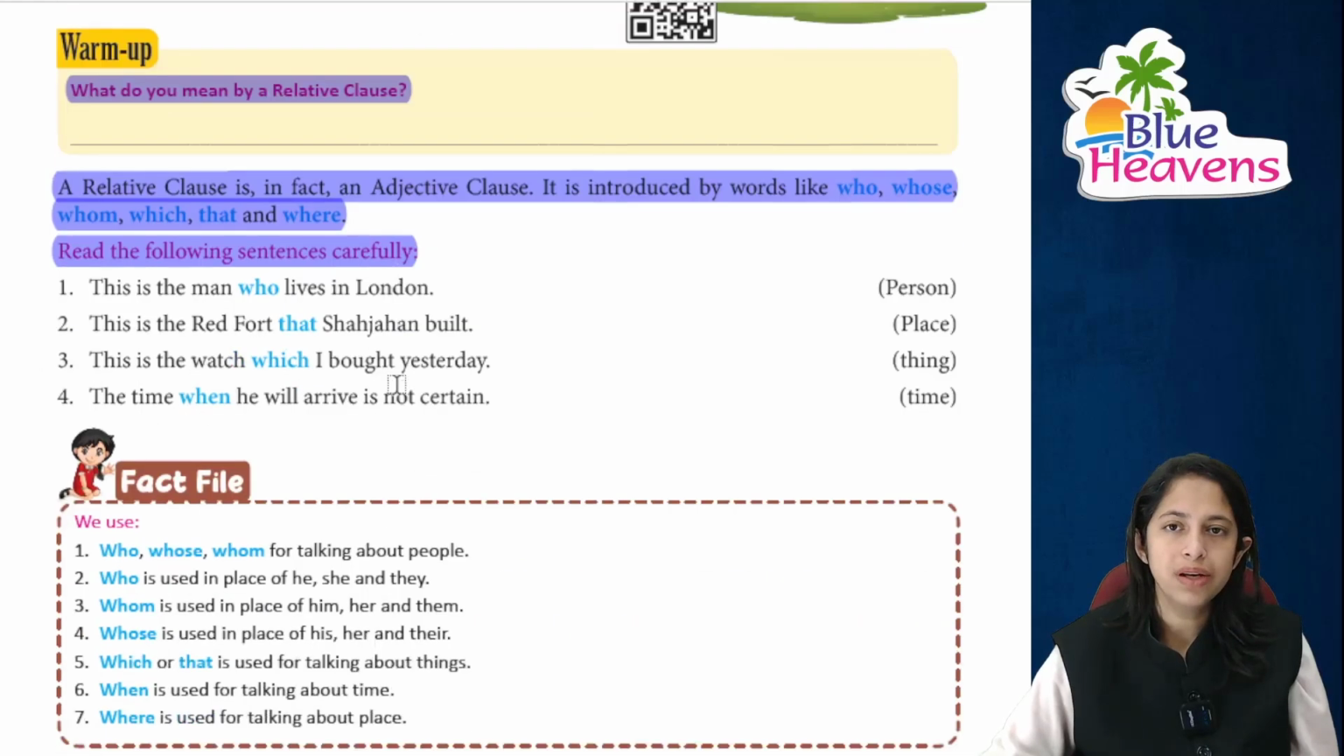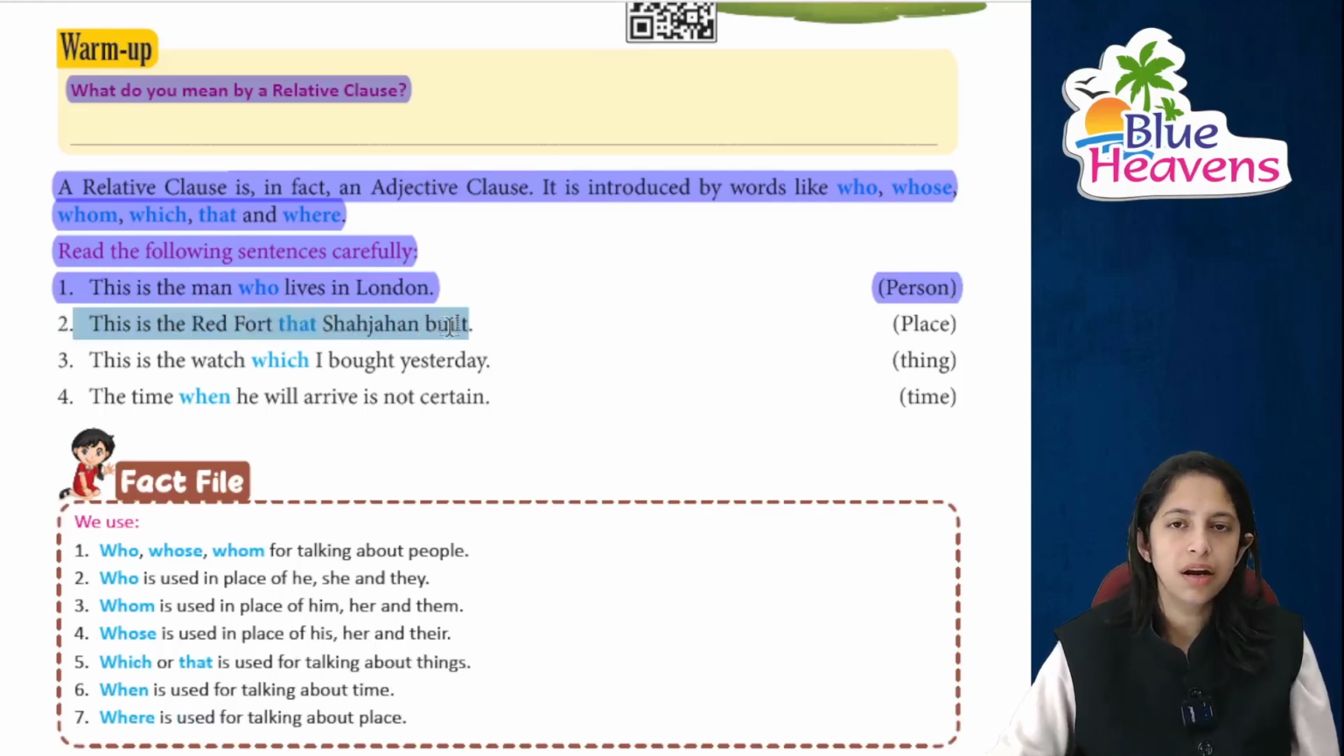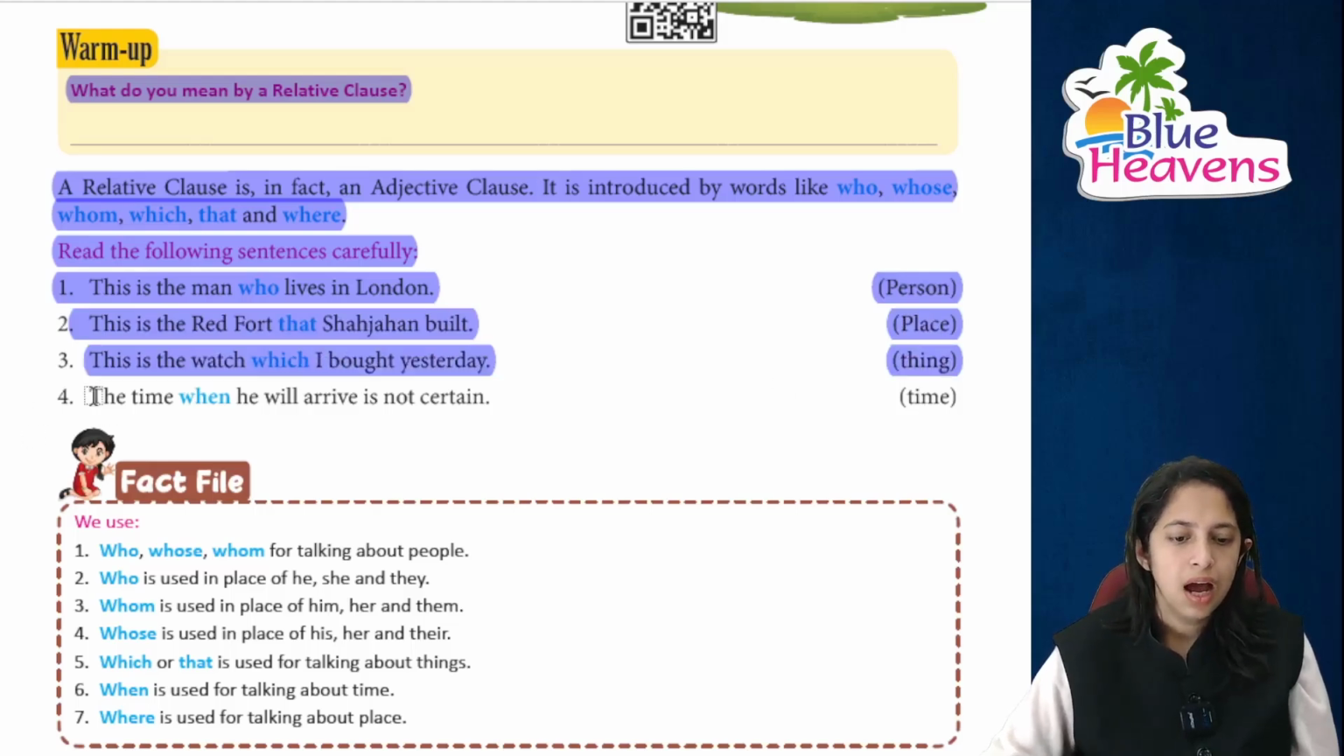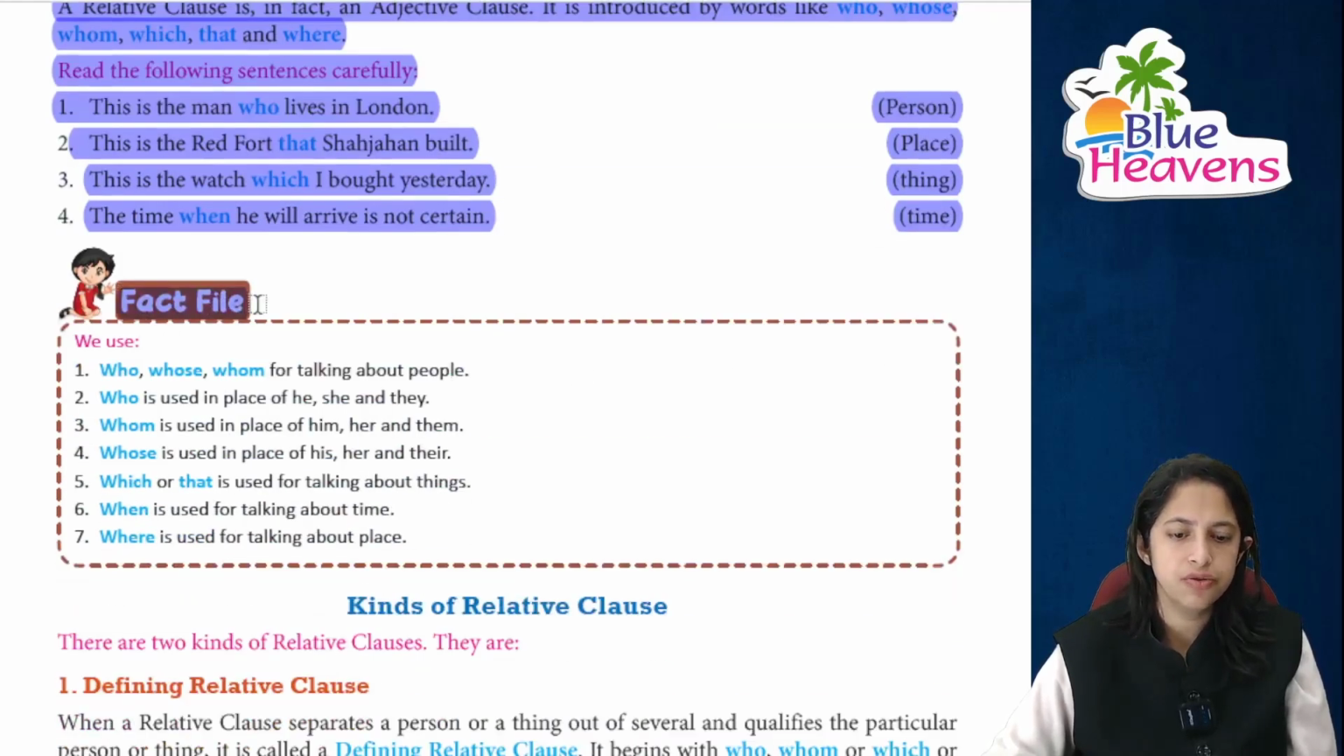You just read the following sentences very carefully. This is the man who lives in London. ये क्या है? Person. किसी के बारे में बात कर रहे हैं. This is the Red Fort which is built, that is built by Shahjahan, of course. This is the place, right? This is the watch which I bought yesterday. जो मैं कल लेकर आया हूँ. This is the thing. And the time when he will arrive, it is not certain. It is all about time.